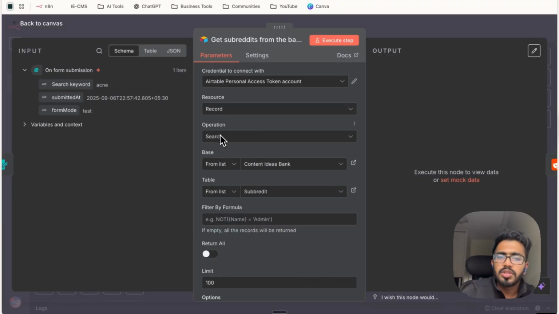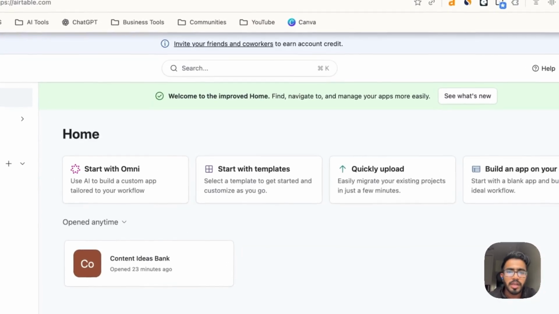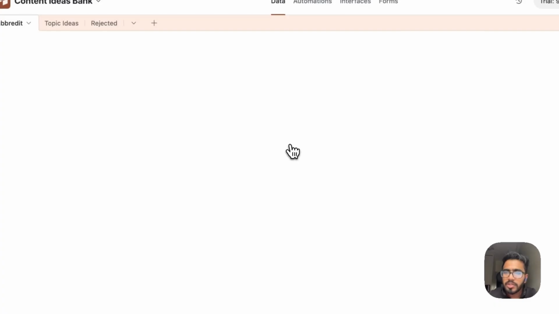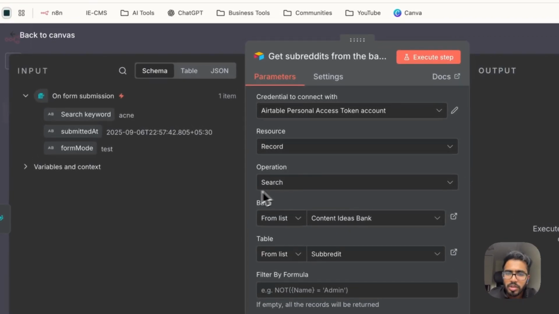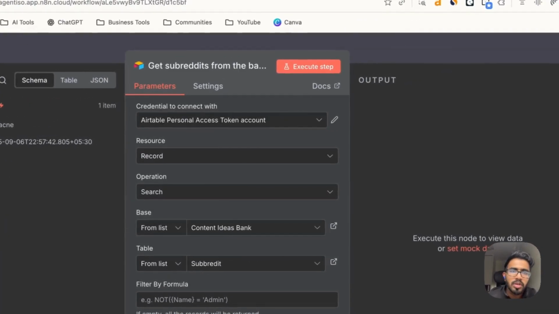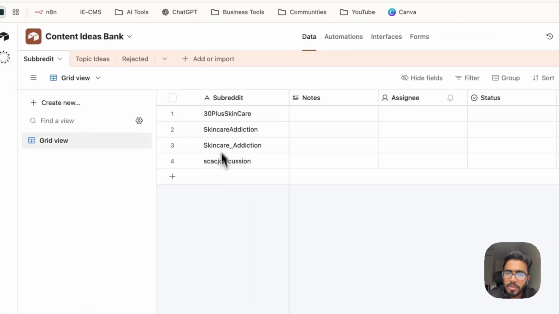In the operation, search. The reason why you are using the search operation is because, as I showed you earlier in my Airtable database, this is the subreddit tab here, and this is where we're going to add the subreddits. The reason for using the search operation is to search all the added subreddits here and take them into N8N.